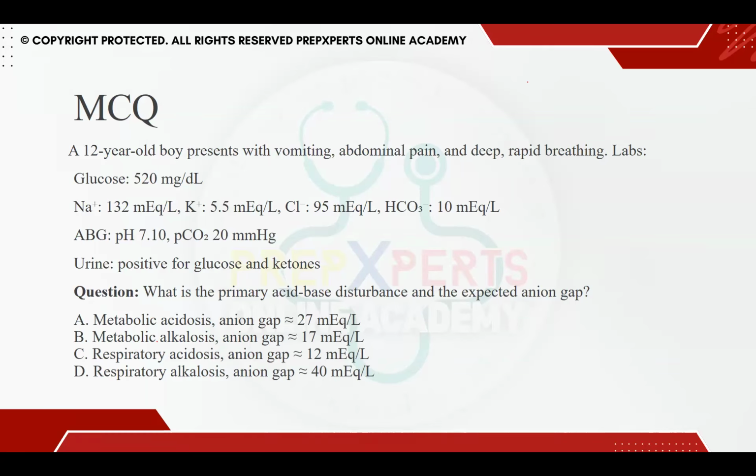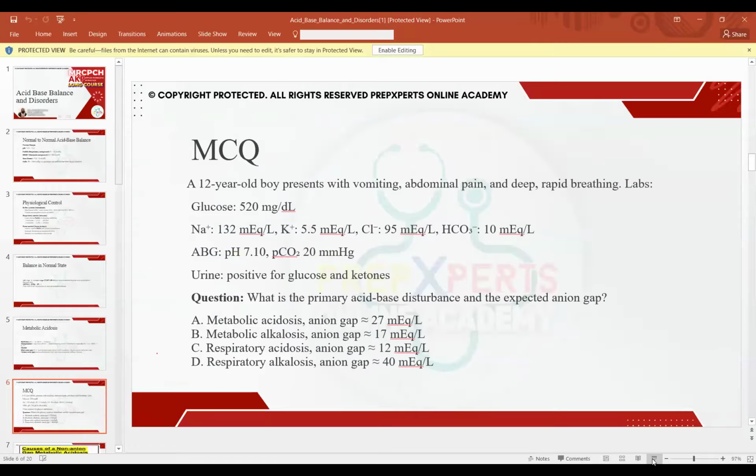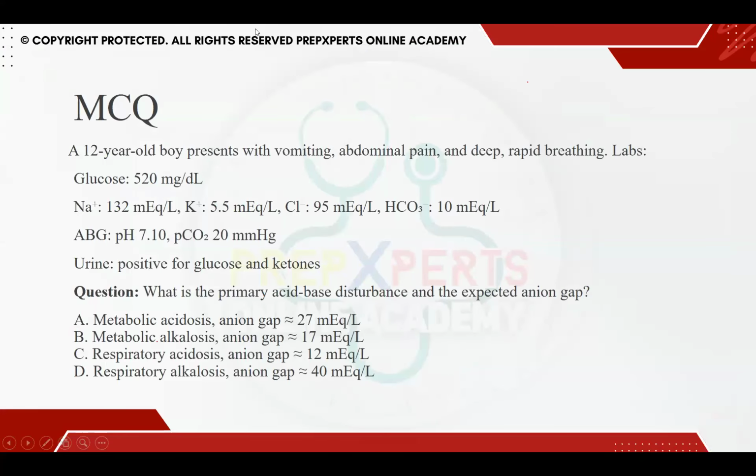So what I want you to understand, initially, number one, what is this condition? What is happening inside the body? I really want you guys to raise your hands. Yes, Dr. Shazia, Dr. Maha, very good. This is DKA, okay? Because the glucose is up the roof. His pH is also decreasing. His bicarb is also decreasing. So we can see that it is DKA. You have identified the condition.